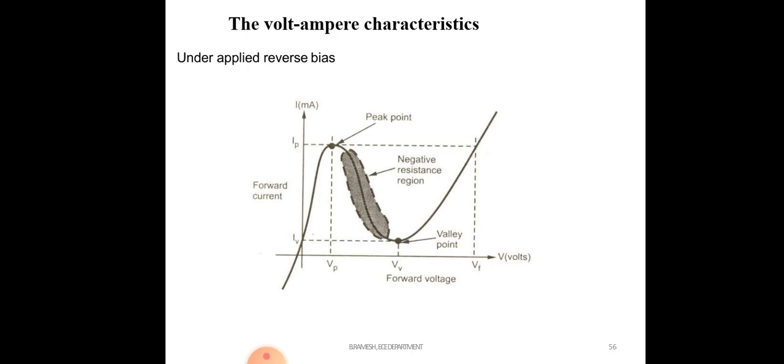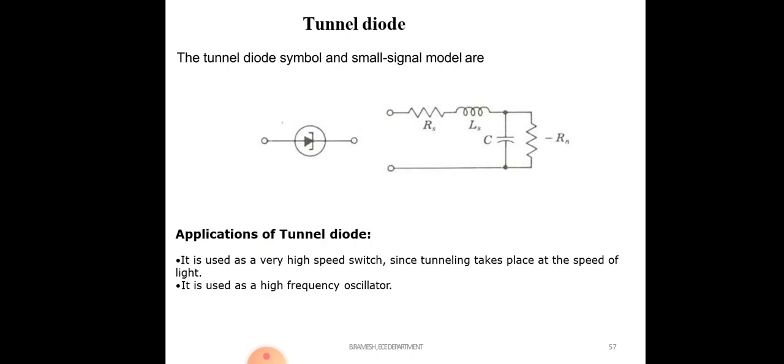Esaki, he is a scientist and he invented this device in the year 1958. In 1973 he got the Nobel Prize for this invention. And you can see the equivalent circuit diagram of this tunnel diode.